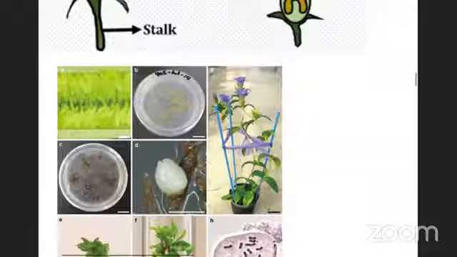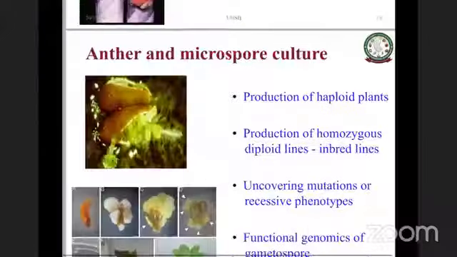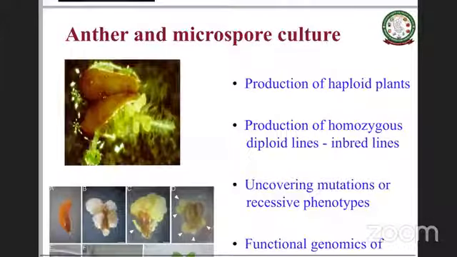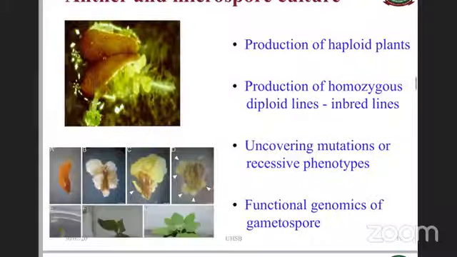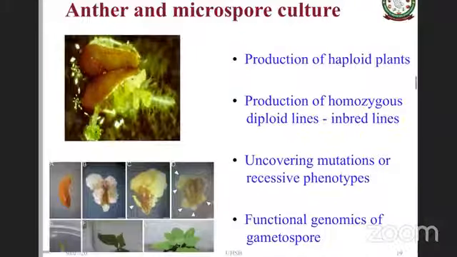Then another type of in vitro culture is anther-microspore culture. This is quite important from a practical point of view. Anther culture is done for the production of haploid plants. Basically, you take anthers and then the haploid tissue inside will produce callus. You have to selectively make it produce the callus, and then production of homozygous diploid lines is eventually achieved, and they become the inbred lines in crop breeding.